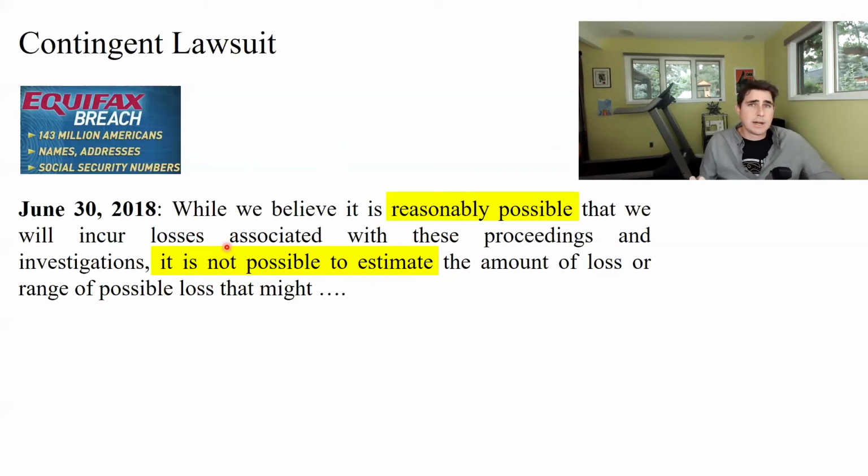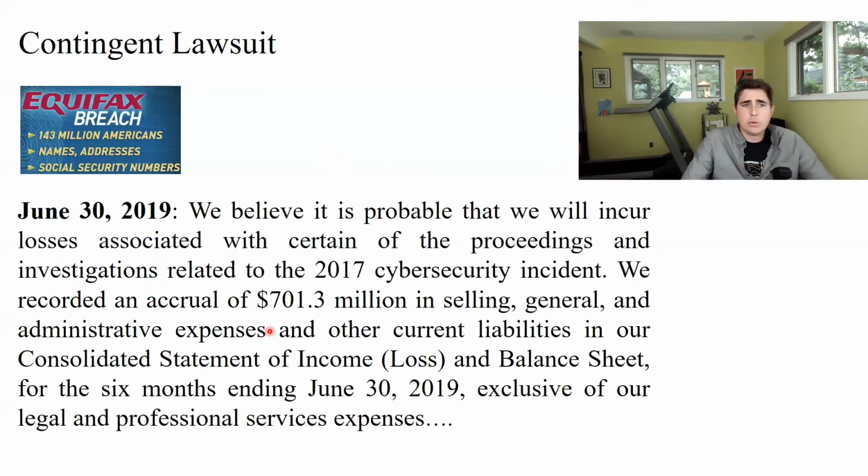You might incorrectly assume that they're going to be just fine, when the truth is they're probably going to have a loss in the future. They just don't know what the amount of the loss is. So that's why they have this in the footnote to warn investors that it is reasonably possible a loss will occur. Okay, well, let's fast forward 1 year to June 30th, 2019.